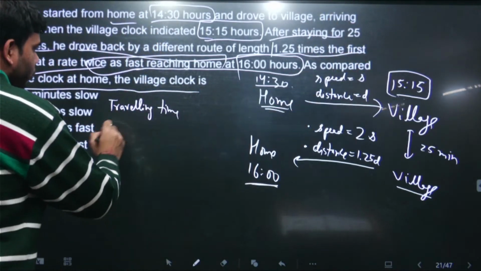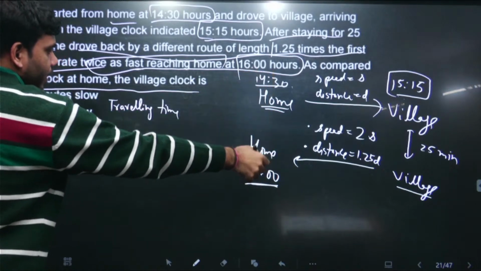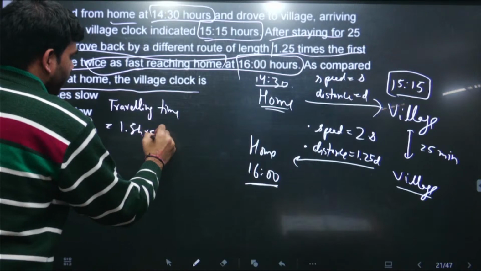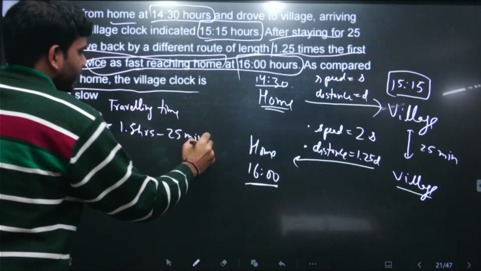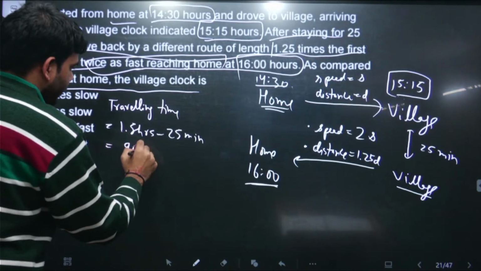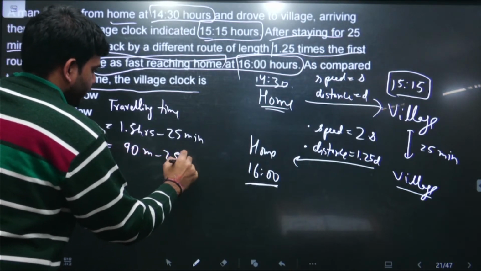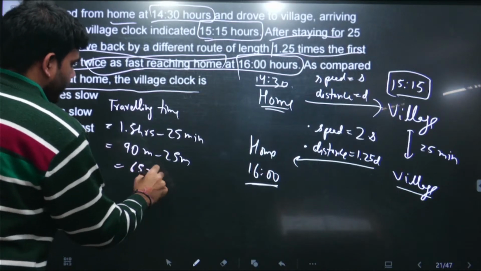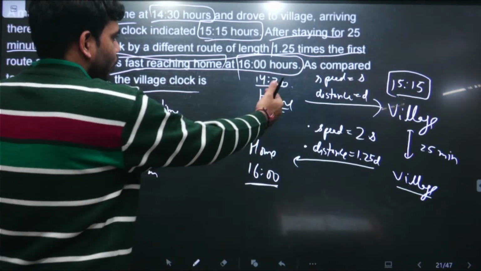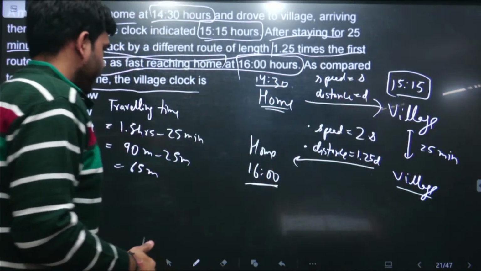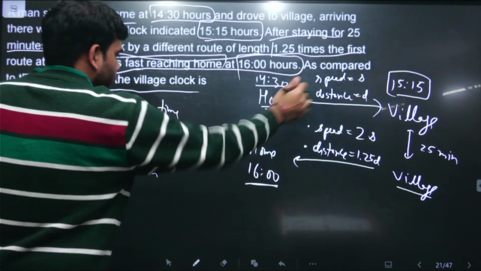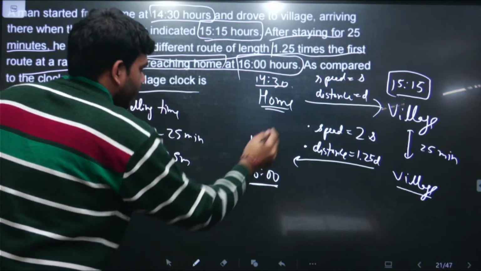So the total traveling time, it is from this total time 2:30 to 4, that is 1.5 hours, minus 25 minutes. The 25 minutes halt is over there. So 1.5 hours is 90 minutes minus 25 minutes. This is 65 minutes. So the total traveling time of this person is 65 minutes, including from home to village and back from village to home, right?